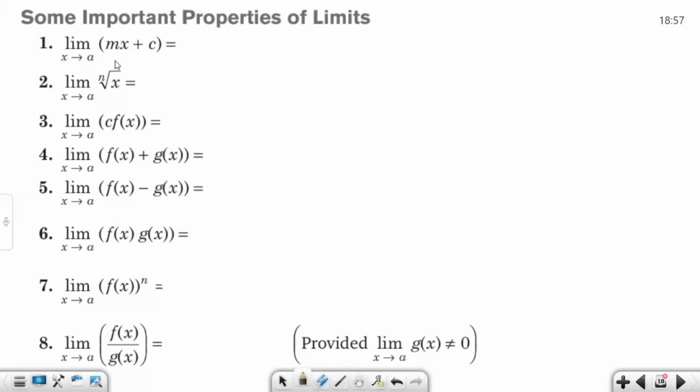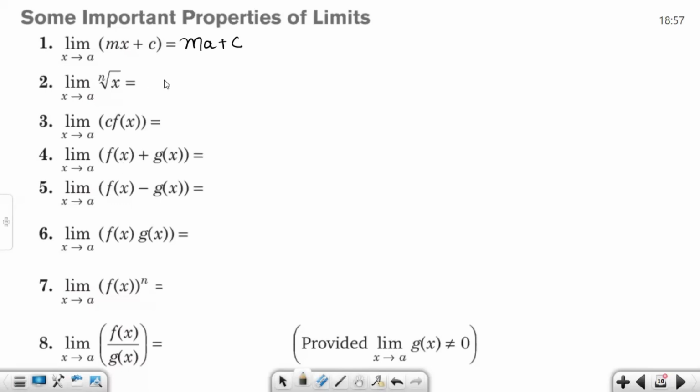So the first formula: when the limit of some function is tending to a and the function is in the form of the given expression, then we can directly substitute the value of x with a if it is not coming out to be an indeterminate form. Otherwise, if we substitute directly and it comes out as an indeterminate form, then we are going to apply some different method which we will be learning further.